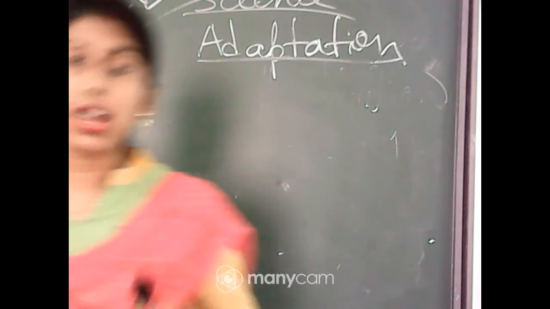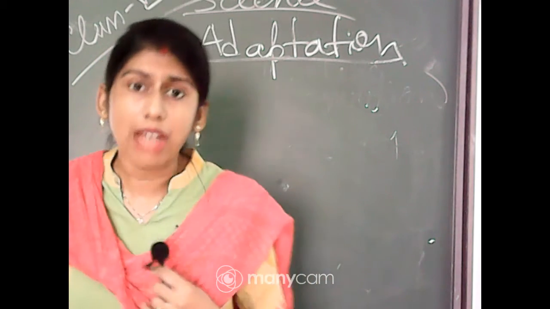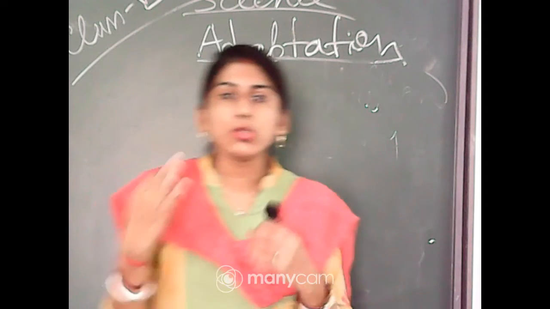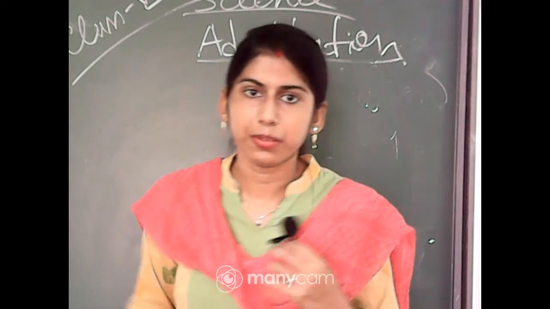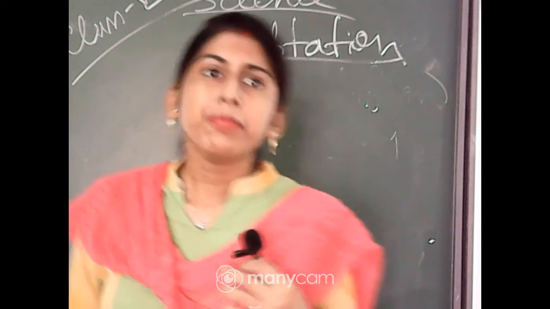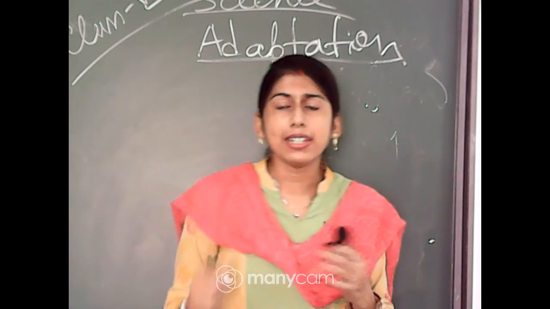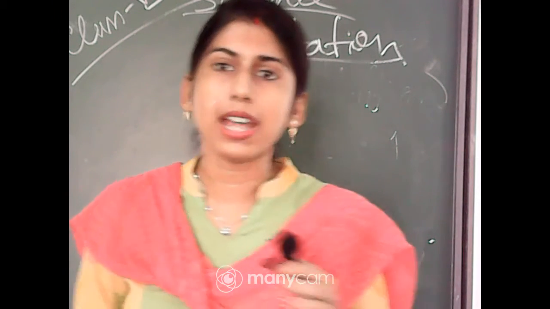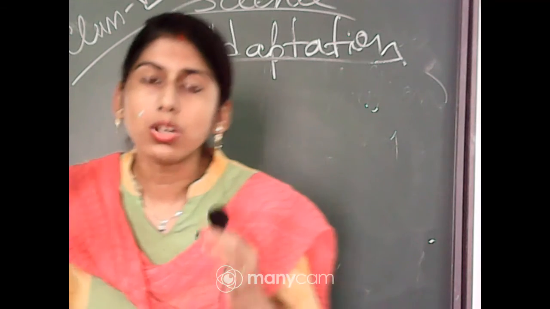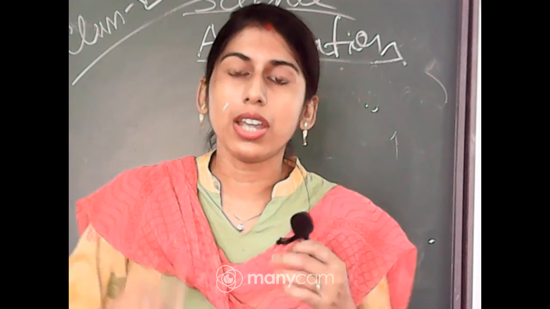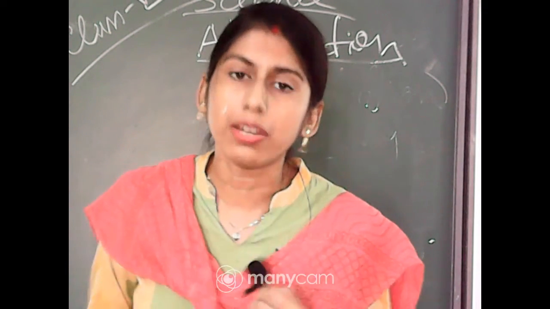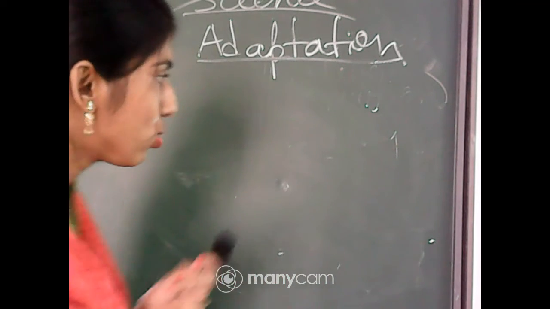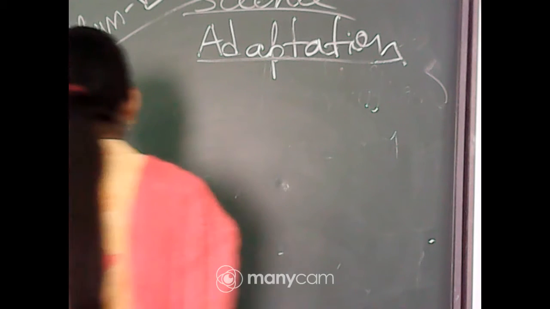The special features or certain habits of an animal or plant that help them to live in their surroundings. I am repeating: when an animal or plant has a particular feature or certain habits which help it to live in a particular environment, this feature is called adaptation. So what is the definition of adaptation?